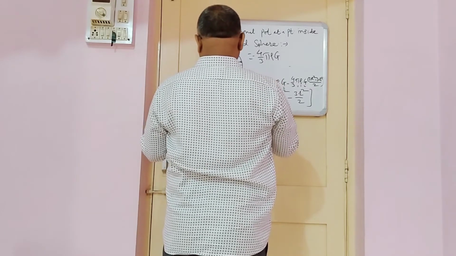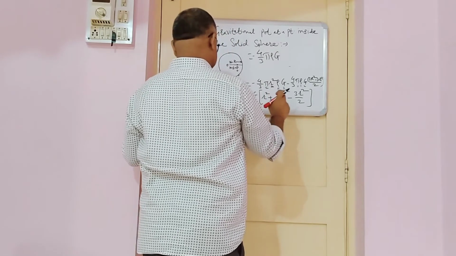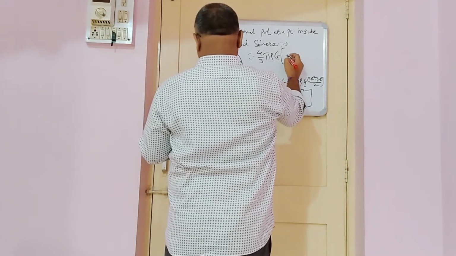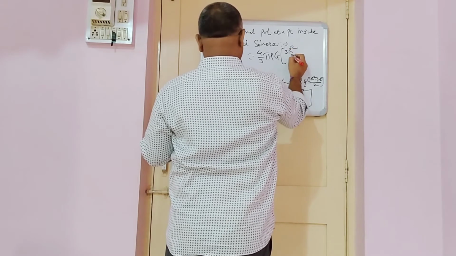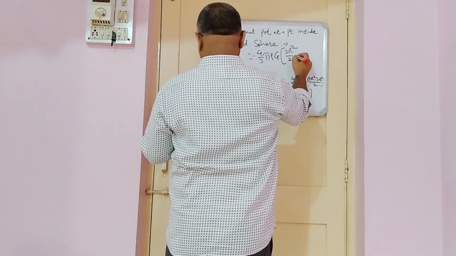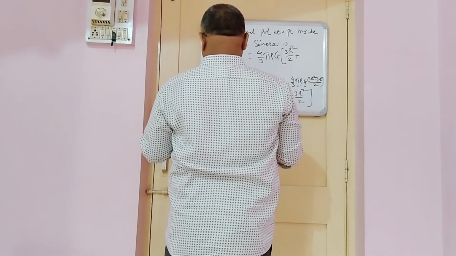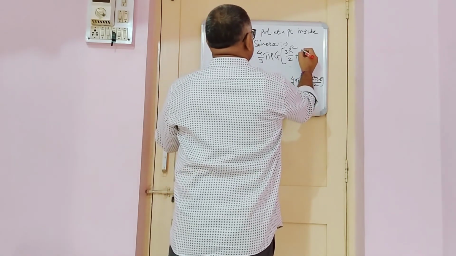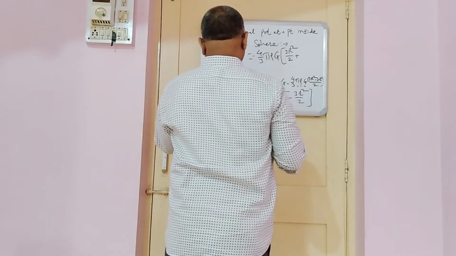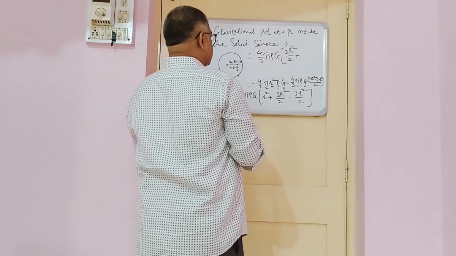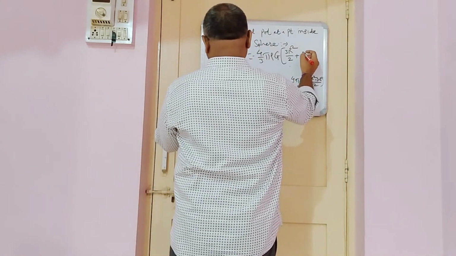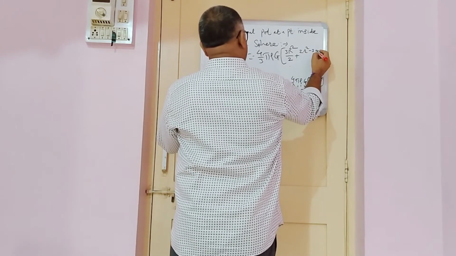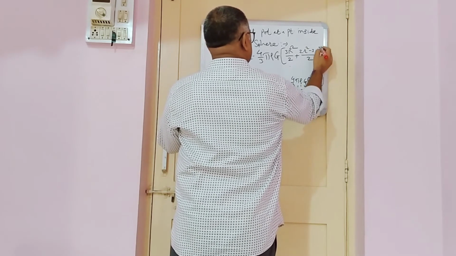So minus 4 by 3 pi rho G in square bracket, 3R square divided by 2 plus 2R square, minus 3R square divided by 2.